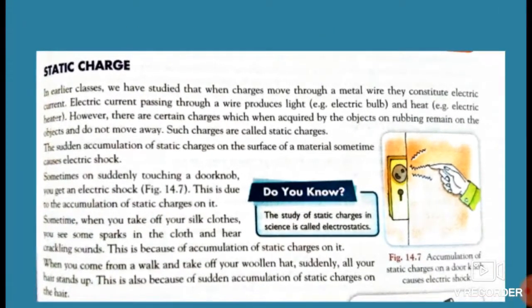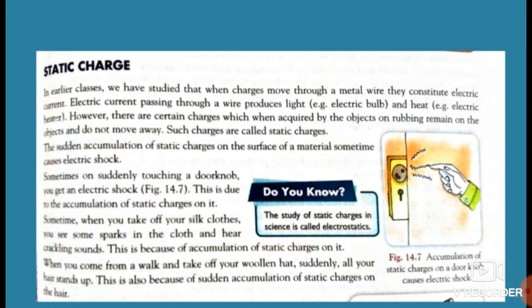So see here, in earlier classes we have studied that when charges move through a metal wire, they constitute electric current. This I have already told you, students. Suppose we also say that any of the things possess or acquire charges, just like the comb.